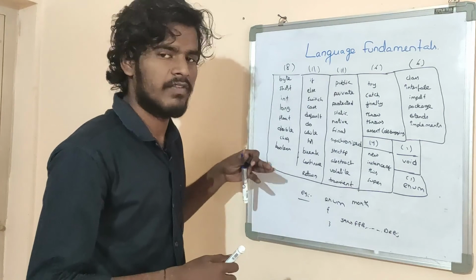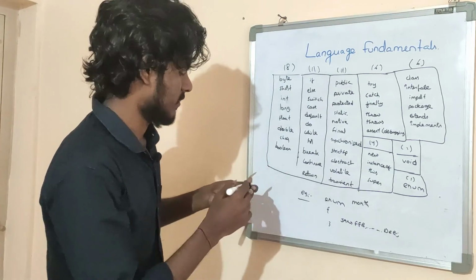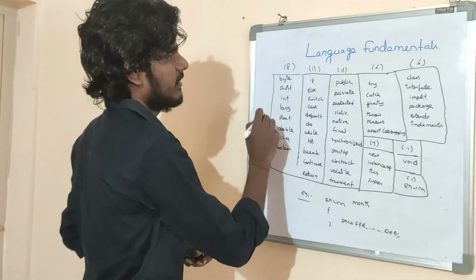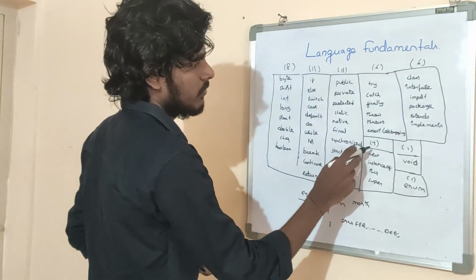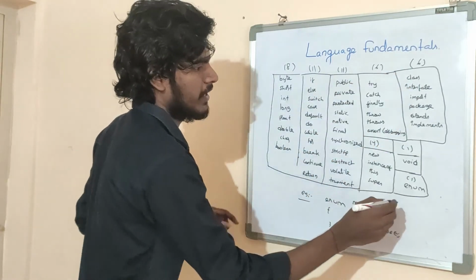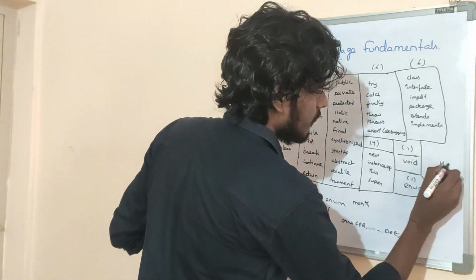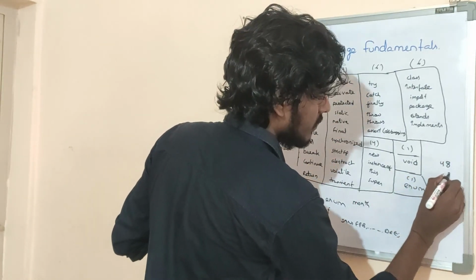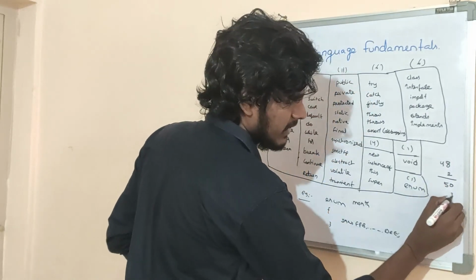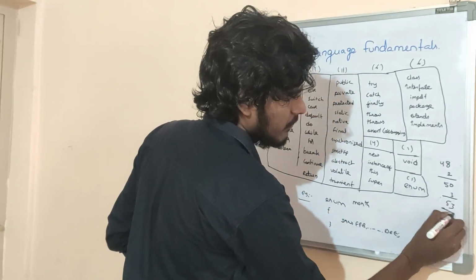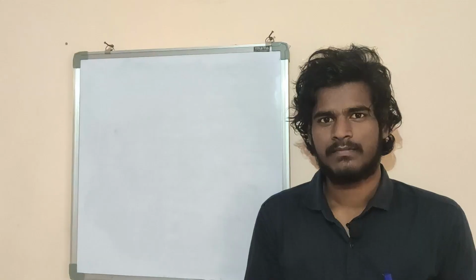Okay, these are the various keywords in Java: 8, 11, 19, 30, 36, 42, 46, 47, 48. Used keywords are 48. Unused keywords: 2. Total 50. Reserved literals: 3. Total 53 reserved words in Java.